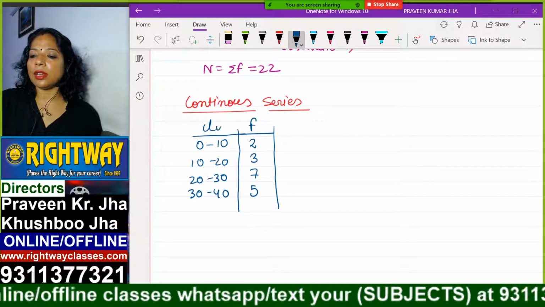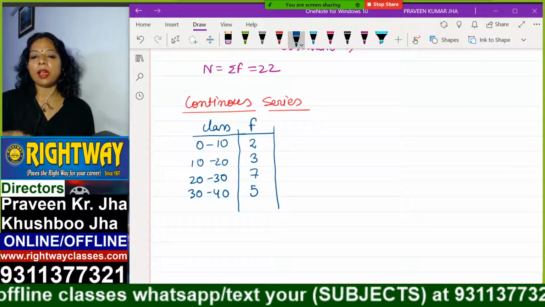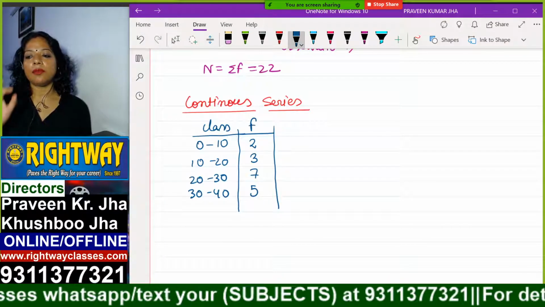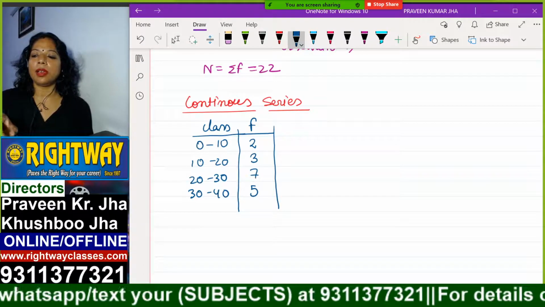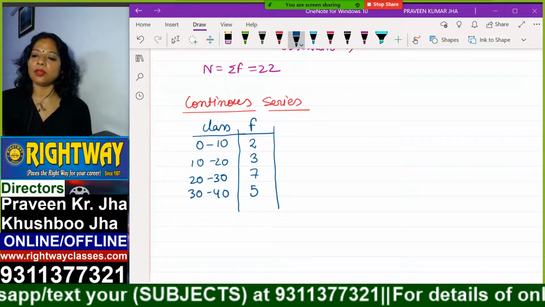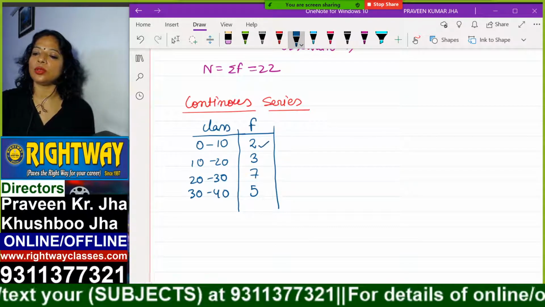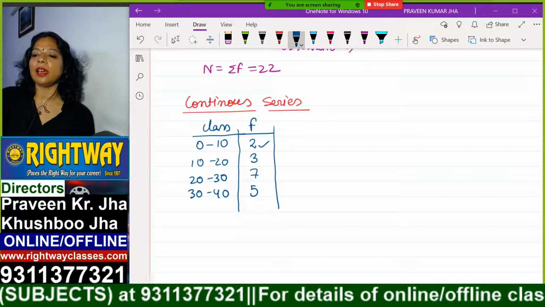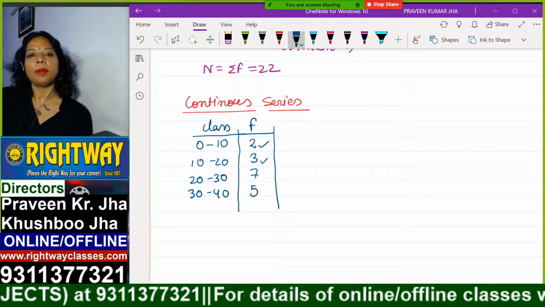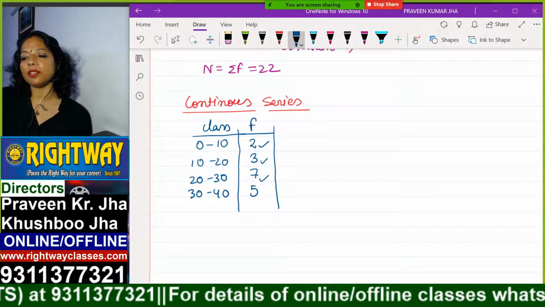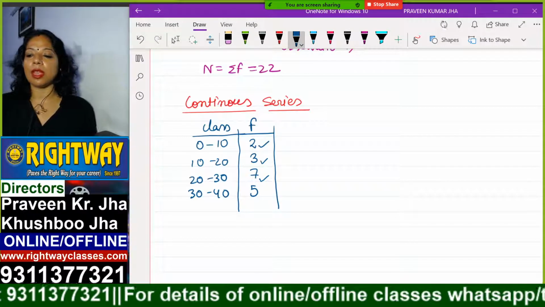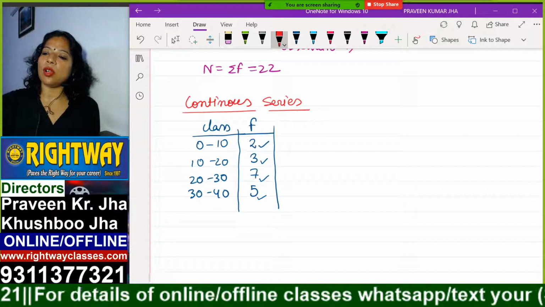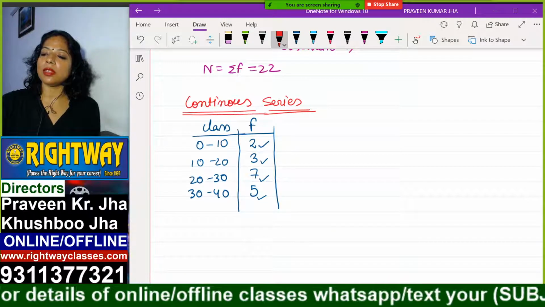This is called class. Class means if any value is between 0 to 10, we will count the number. If only 2 values are coming, we put 2. So how many observations are there between 10 to 20? There are 3 observations. Between 20 to 30, how many observations we have? 7 observations. Between 30 to 40, 5 observations. So this is called continuous series.